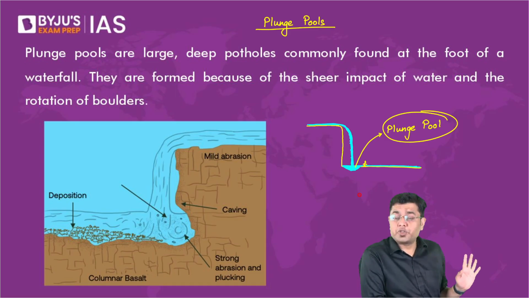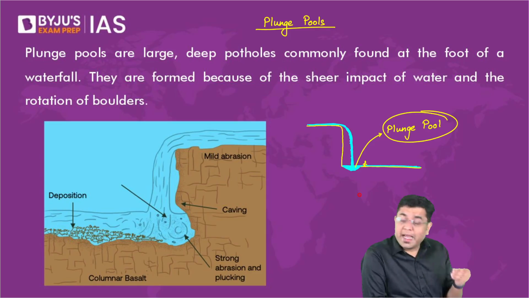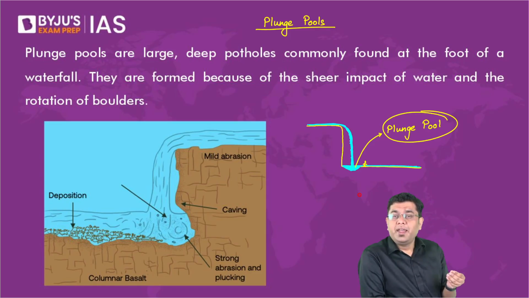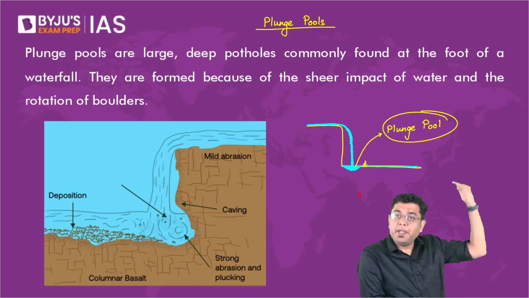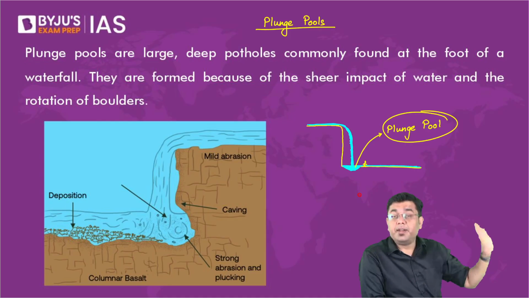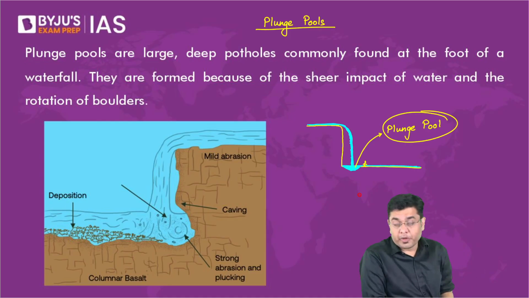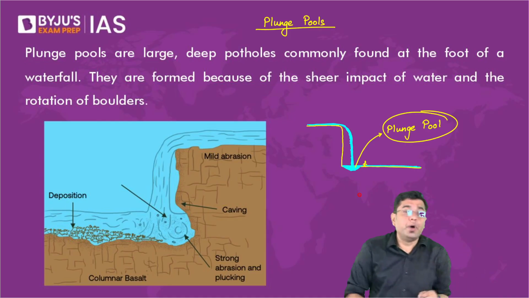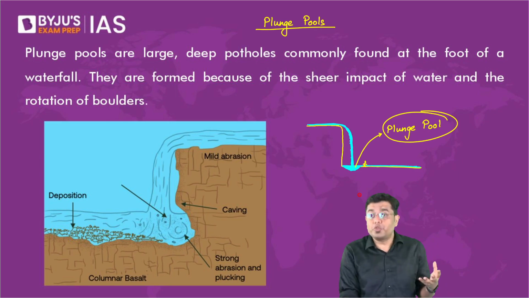Slowly as you walk towards the base, suddenly the water level will get so very deep, it might be above your head high as well. And then the additional force of the falling water won't allow you to emerge on the surface easily unless and until you are a very good swimmer for that matter. So that is why plunge pools are one of the most dangerous regions.